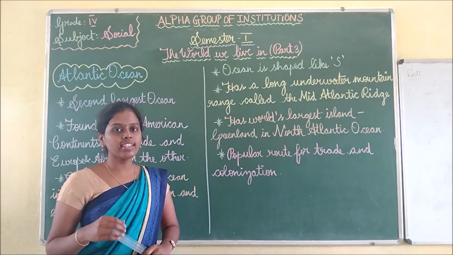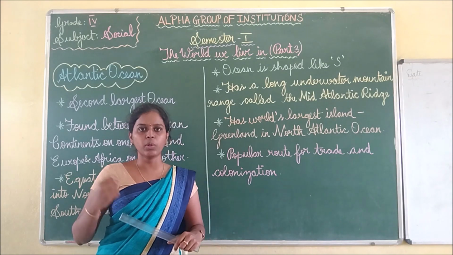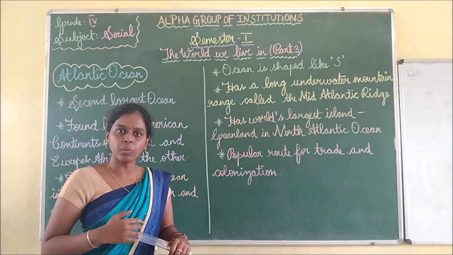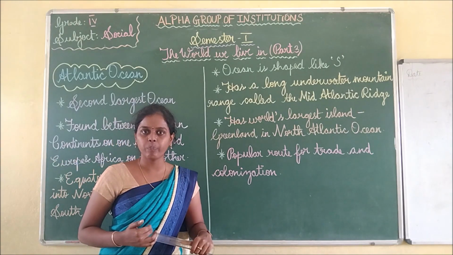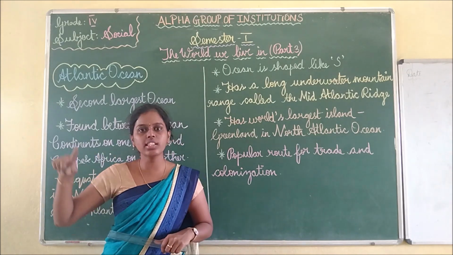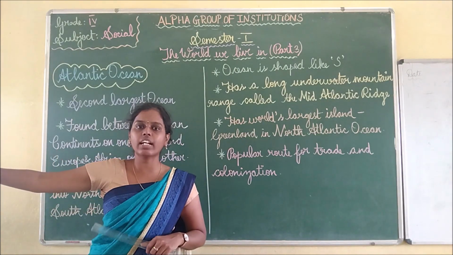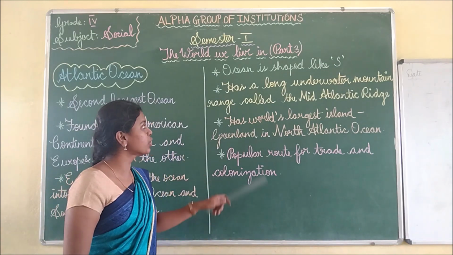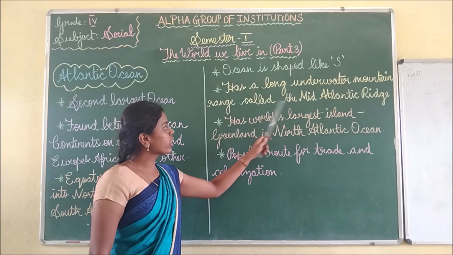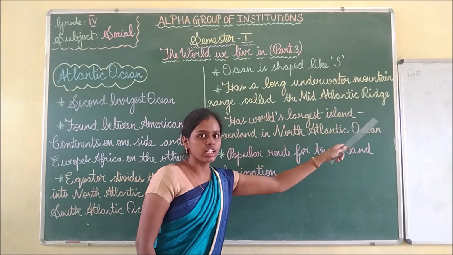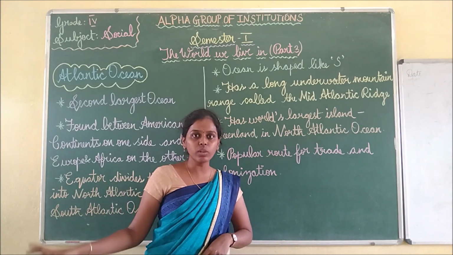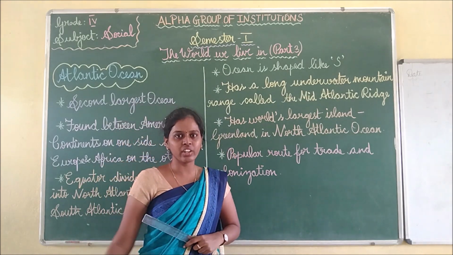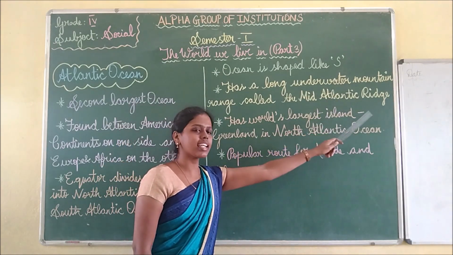While studying Asia and Africa we saw many mountain ranges, like the Appalachian mountain range. So what is a mountain range? It is continuous mountains, there will be mountains continuously. Here in the Atlantic Ocean, inside the ocean there is a mountain range called the Mid-Atlantic Ridge. So there are many mountains inside the ocean, an underwater mountain range called the Mid-Atlantic Ridge.